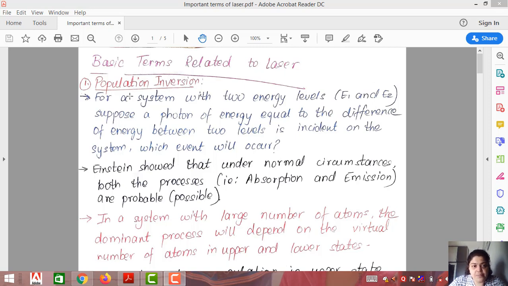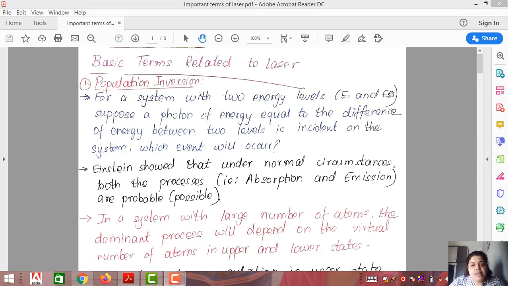So for a system with two energy levels, if you remember, when we discussed the video related to Einstein's theory, in that video, I had assumed two particular energy levels, E1 and E2. So we are just going to study the terms related to those assumptions only. For a system with two energy levels, E1 and E2, suppose a photon of energy equal to the difference of energy between the two levels is incident on the system. What event is likely to occur?